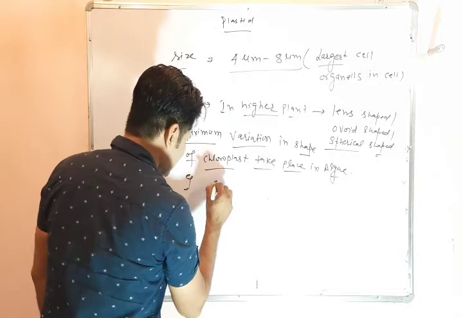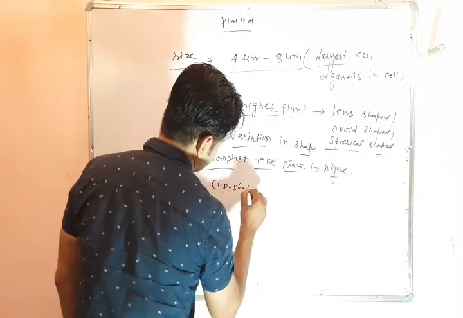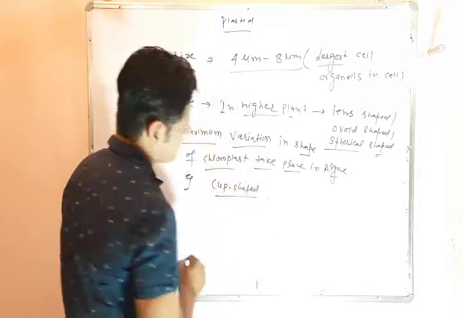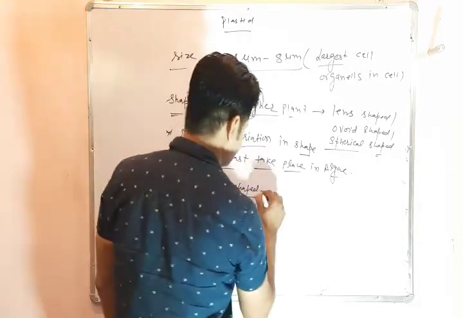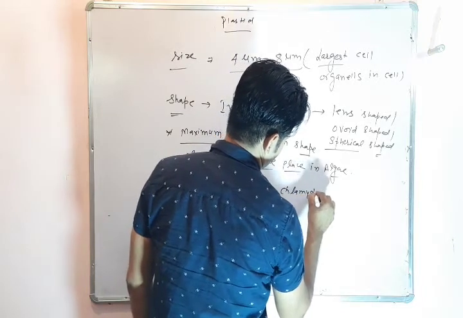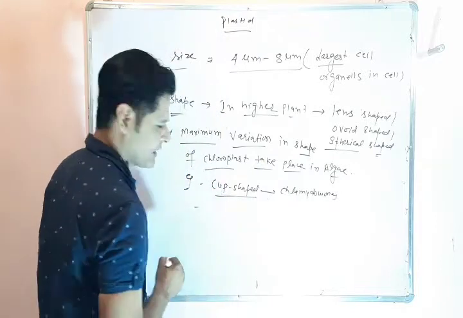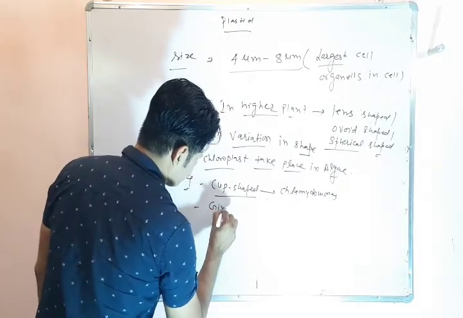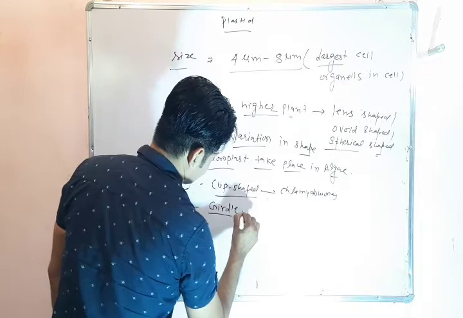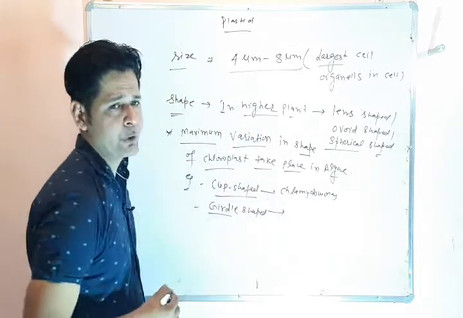First is cup shaped chloroplast, present in Chlamydomonas. Girdle shaped chloroplast is present in Ulothrix.